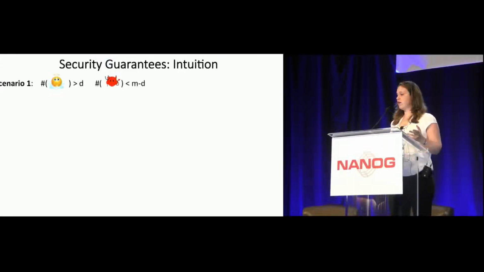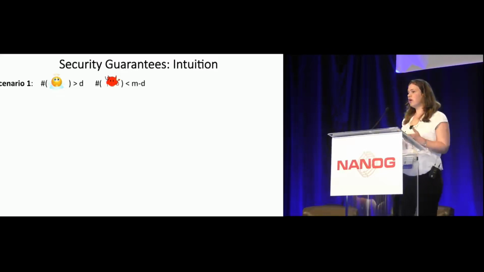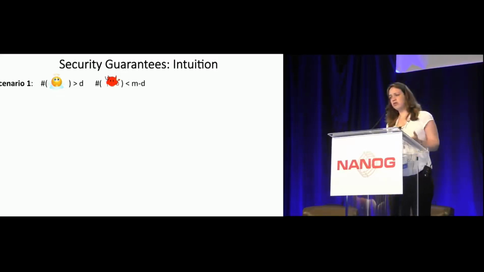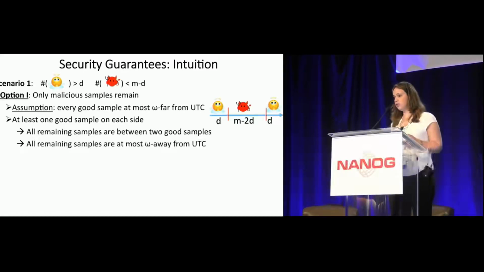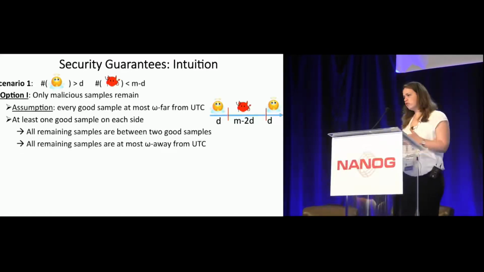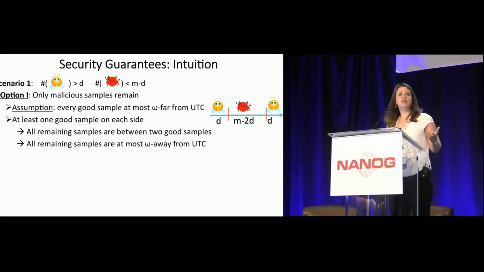So the first scenario is when we have the good samples. The good samples are denoted as the yellow angel, and the malicious servers or samples are denoted as a red diamond. The first scenario is when we have more than D good samples and less than M minus D bad samples. So we have two options. The first is when only malicious servers remain in our remaining set after we drop D from each side.